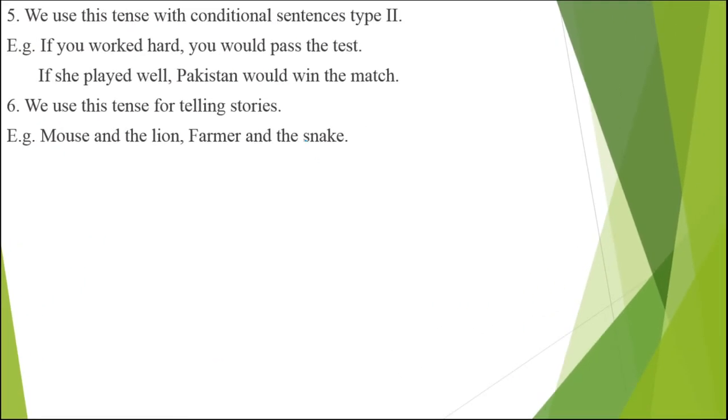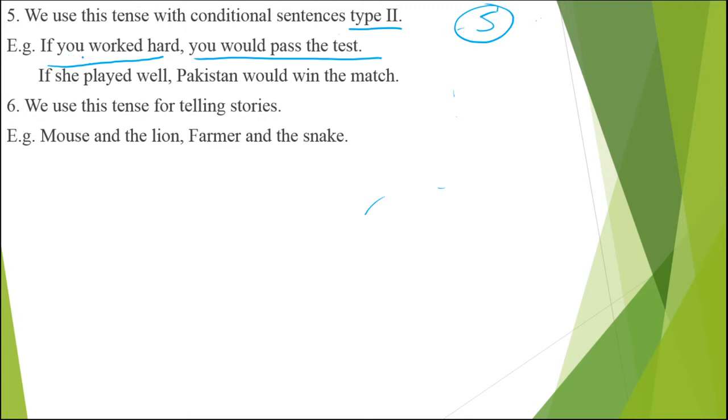Usage number 5. We use this tense with conditional sentences type 2. Keep in your mind, past indefinite tense is used in conditional sentence type 2. What is conditional sentence type 2? There are 5 types of conditional sentence. When we start conditional sentences, we will be learning them there. But here, I'll make you understand a little bit about the second type. Type 2 says that if this action happened like this, the result of it would happen like this. So this is your past conditional.